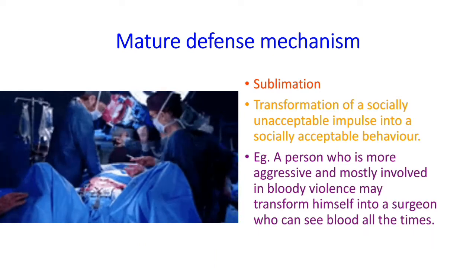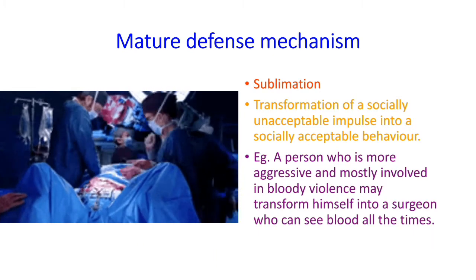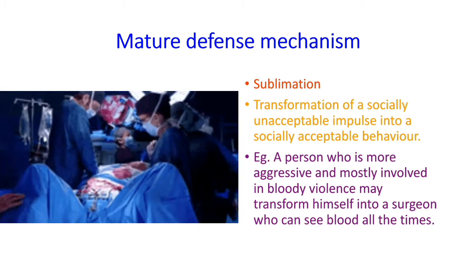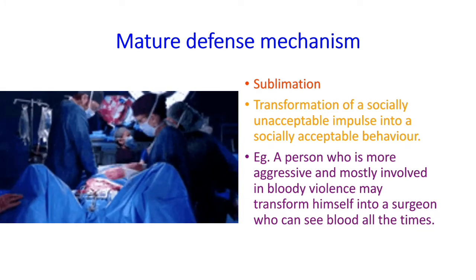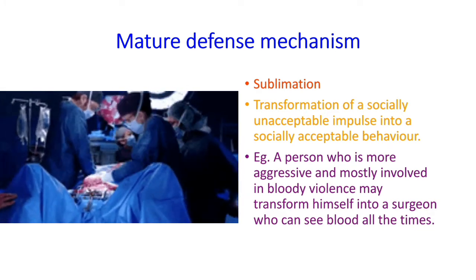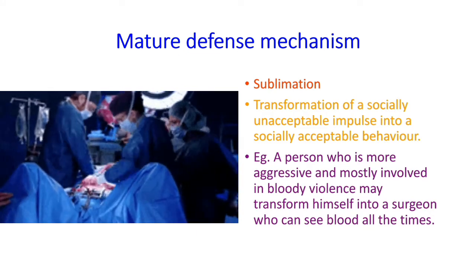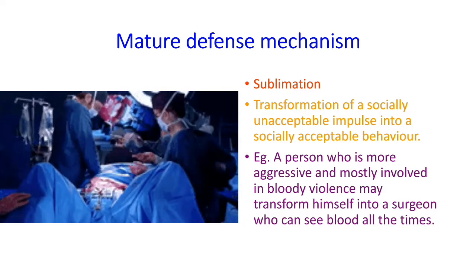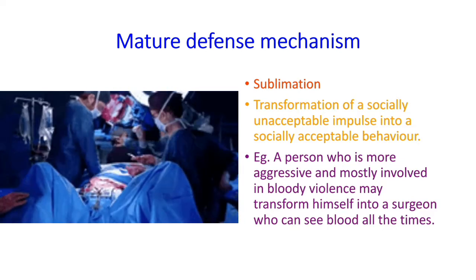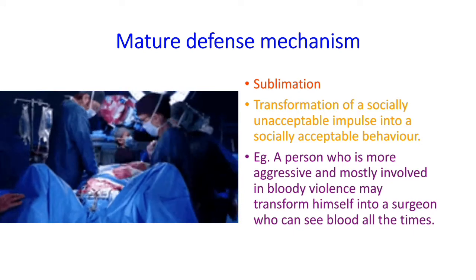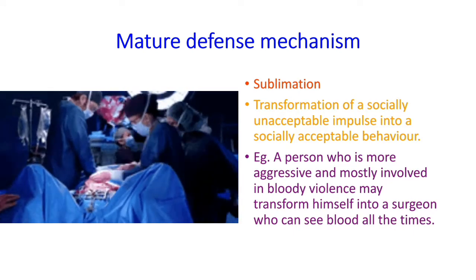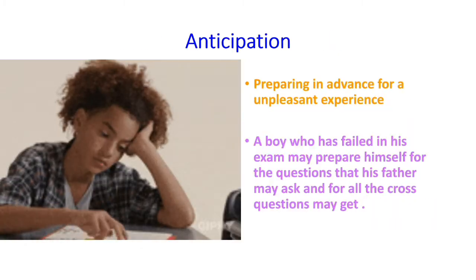Next, let us discuss the mature defense mechanisms. The first defense mechanism is sublimation. It is the transformation of a socially unacceptable impulse into a socially acceptable behavior. Example, a person who is more aggressive and mostly involved in bloody violence may transform himself into a surgeon who can see blood all the time.